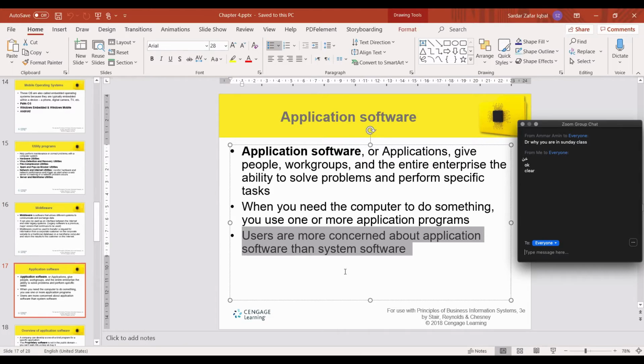So what are the examples? Can you give me any examples of application software? Any application, like the one we're using now. Yes, very good. Microsoft Excel. Yes, the Office, the whole package.